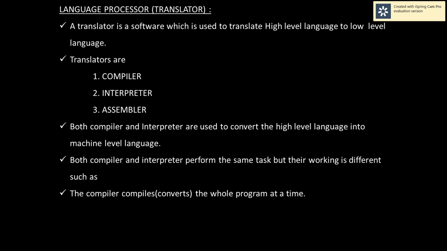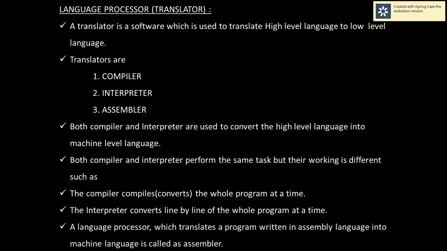That means if you write 20 lines of code, the compiler will convert those 20 lines at a time to low level language. But the interpreter converts line by line.